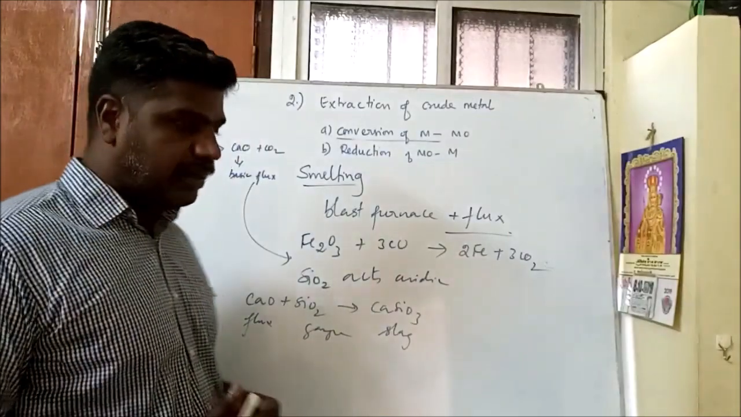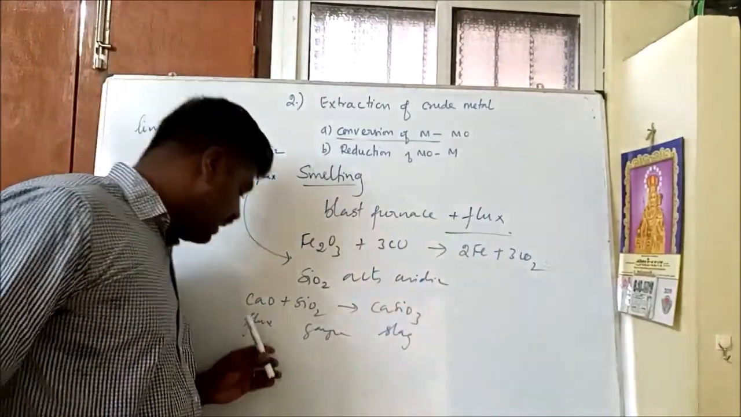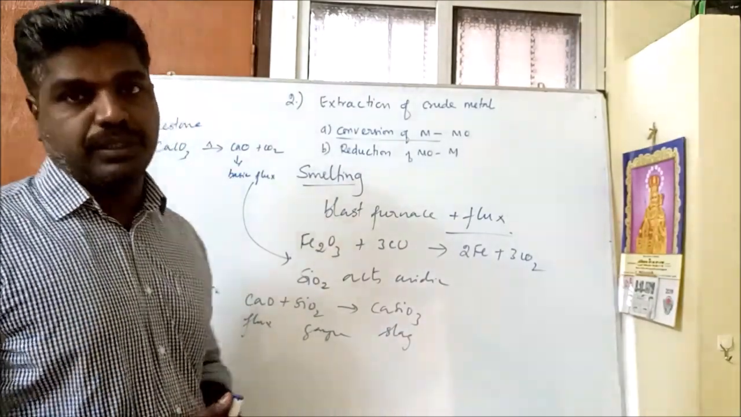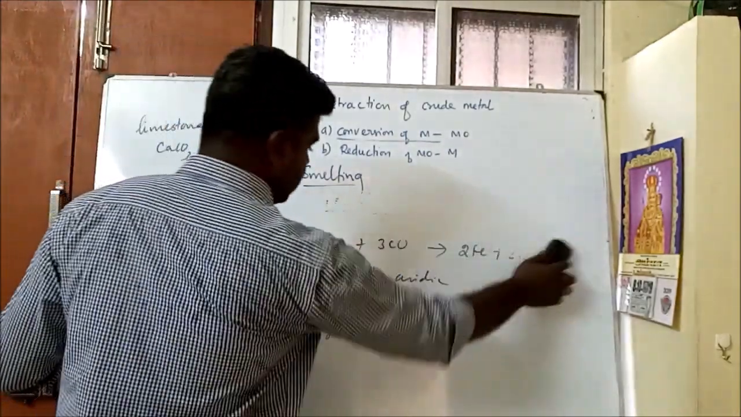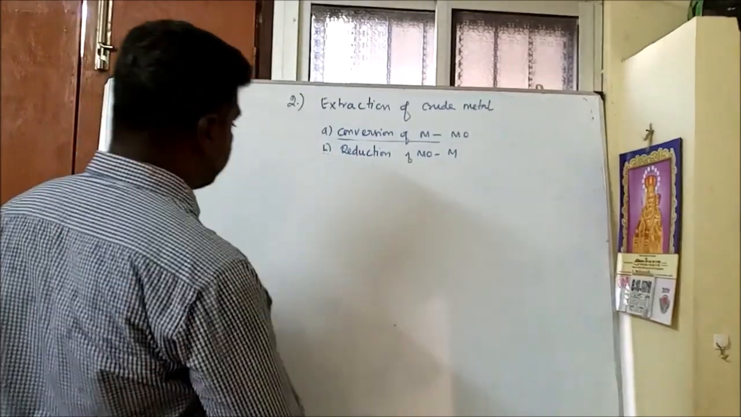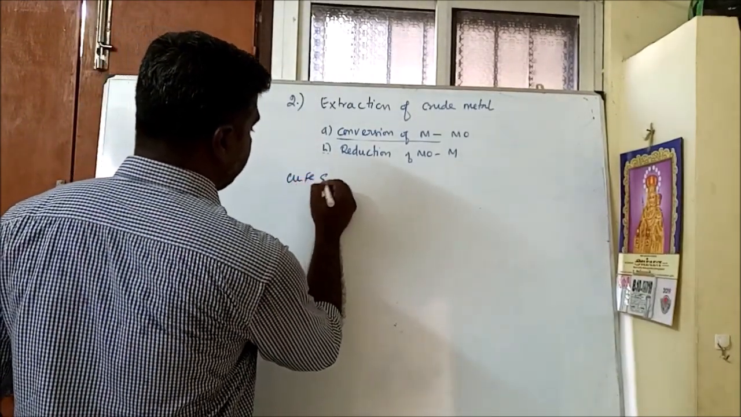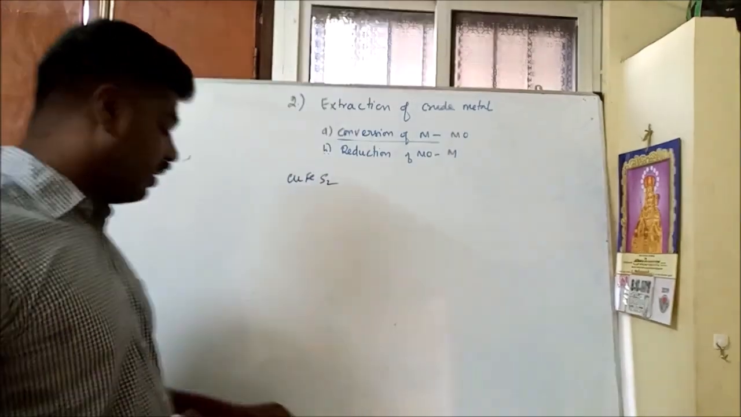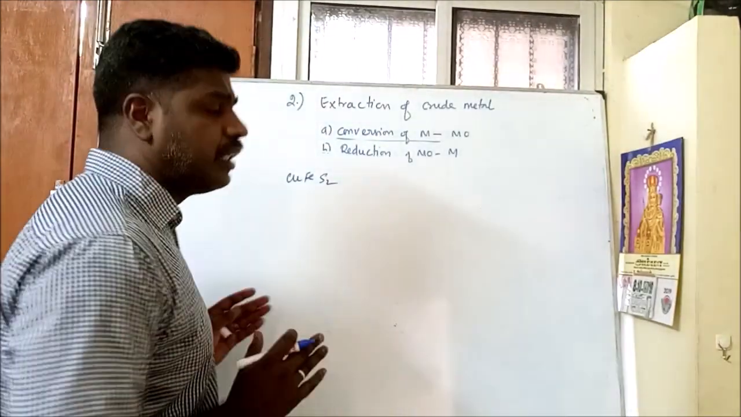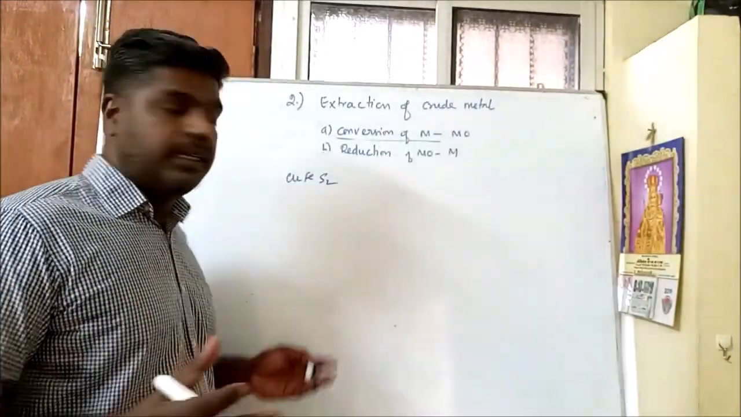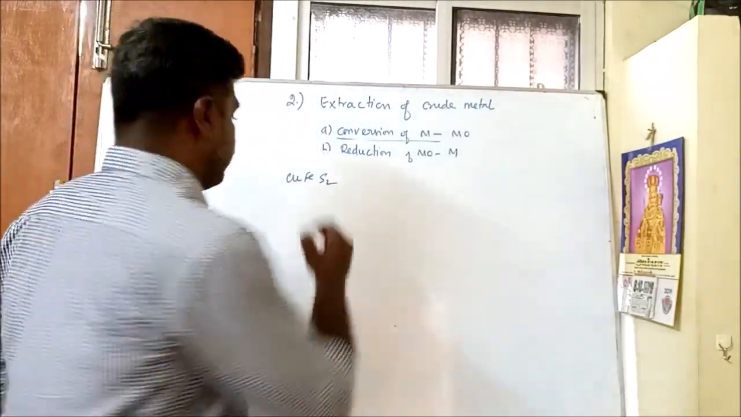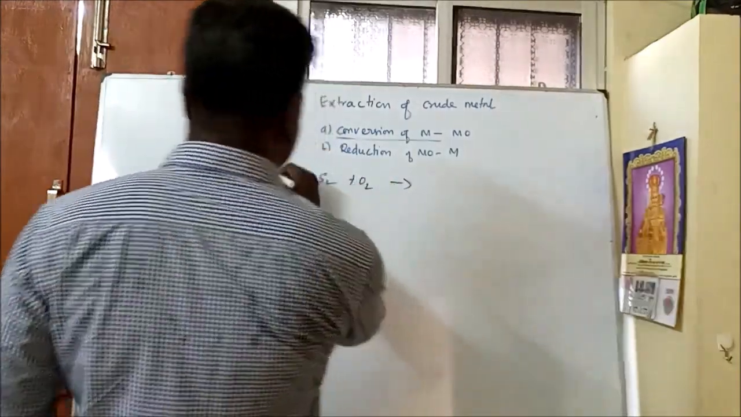Come to one more example. Here we are using a basic flux. Then what happens if an acidic flux is used? Let us take one more example, the extraction of copper from copper pyrites, CuFeS2. During the concentration of the ore, the copper pyrites is roasted in a reverberatory furnace with excess of air. Then it reacts with the oxygen,